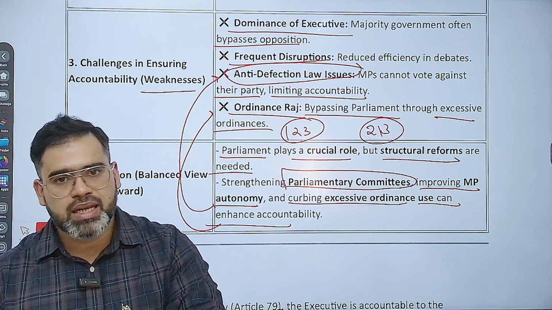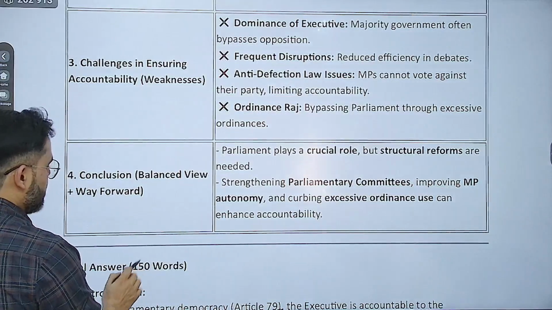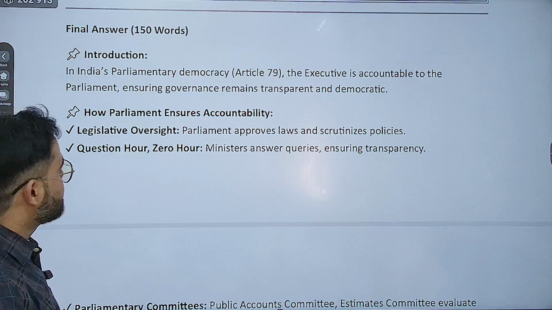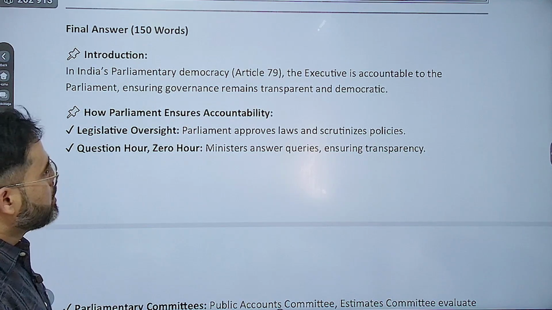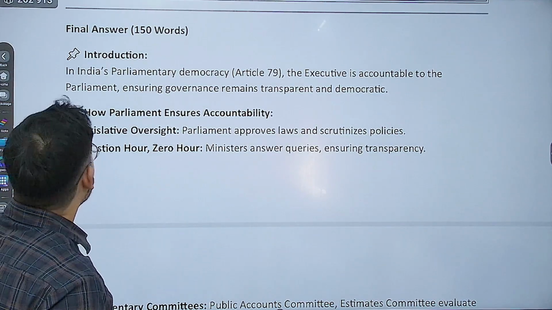So I hope it is clear. जैसे for example, कैसे लिखना है आपको? इंट्रो जैसे हम लिखवा दे रहे हैं इंट्रो. So India's parliamentary democracy, under Article number 79, executive is accountable to the parliament. So यहाँ पे for example you can mention